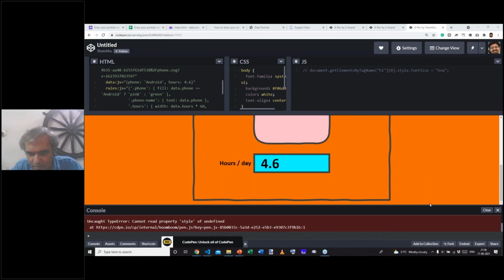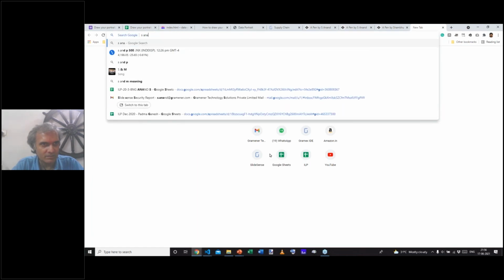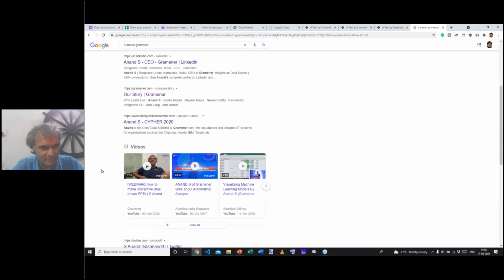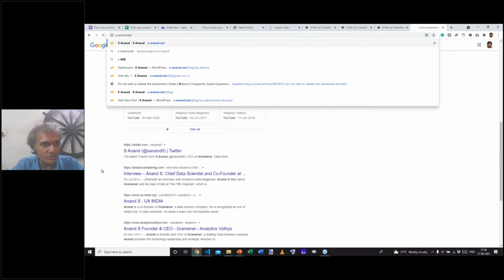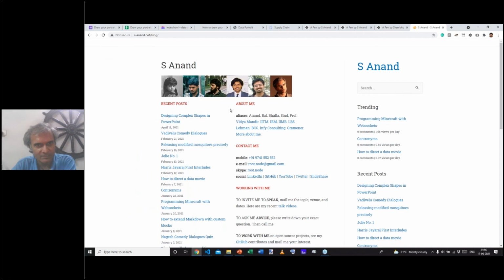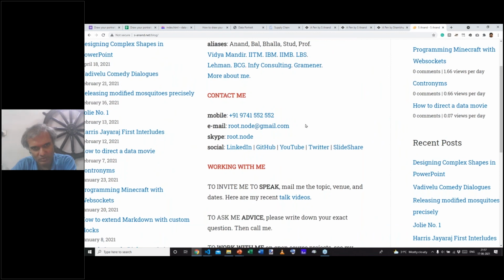That apart, I don't know if there are any questions. Okay, question from Dushyant. What's my mail ID? The easiest way is just to search for S Anand Gramener, and somewhere you'll find my email ID. But there are two IDs that I use. You'll hopefully find my website as well, and that has all my contact details. That includes my mobile number, which is out here, and email ID. So give those a shot. And I think that covers everything.